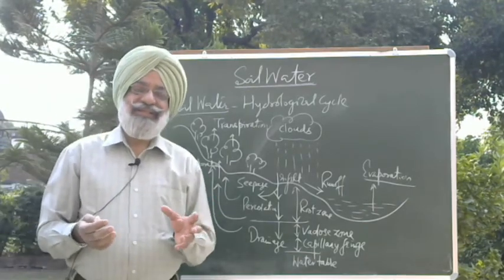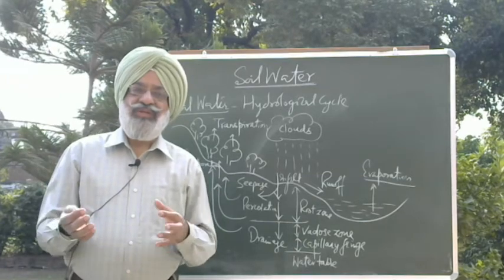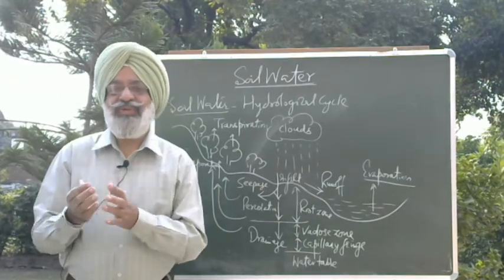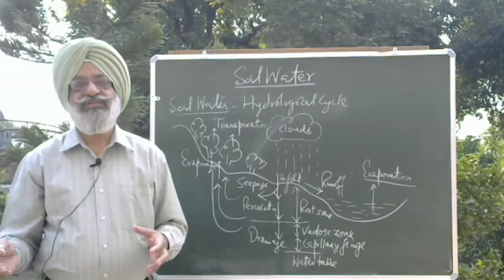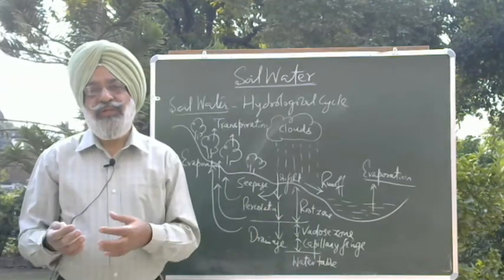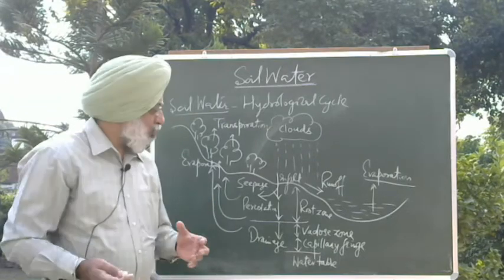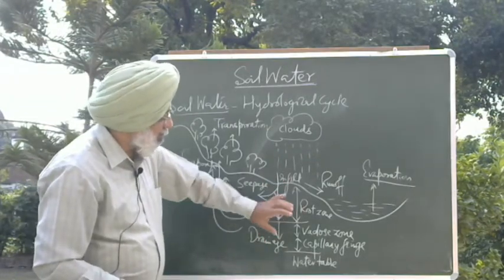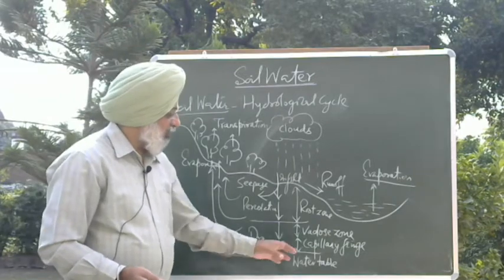Second thing is that even if the rains are not there, or between two irrigations there may be an interval of say one month or so, still the plants do not die, because water is already stored for the crop plants. It could be there in the root zone, then in the vadose zone.